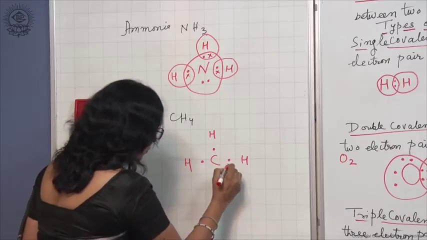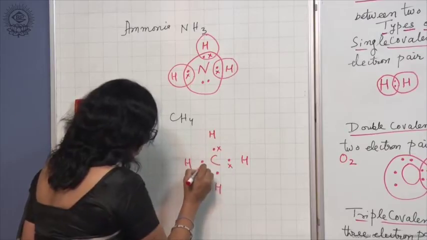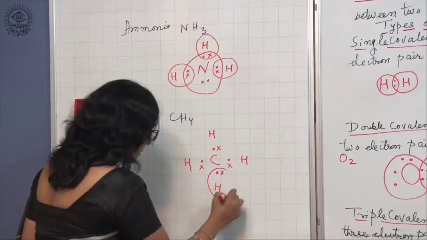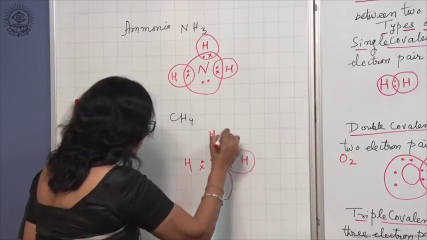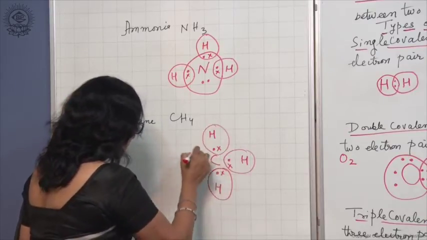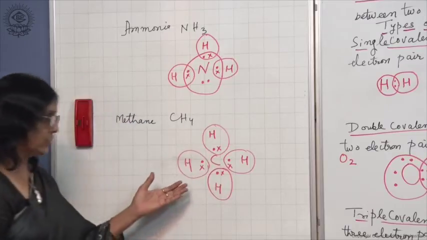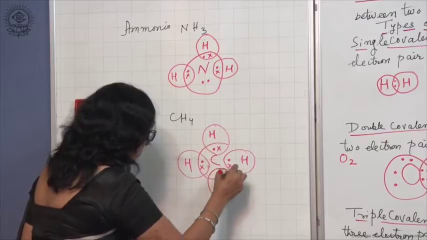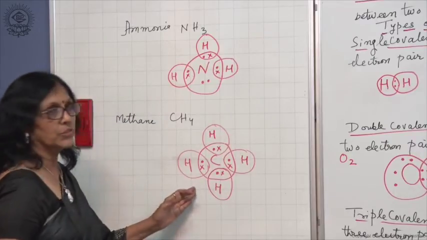Just for differentiation, let us make a cross for the electron of hydrogen. Each hydrogen atom has completed its duplet and the carbon atom has also completed its octet.